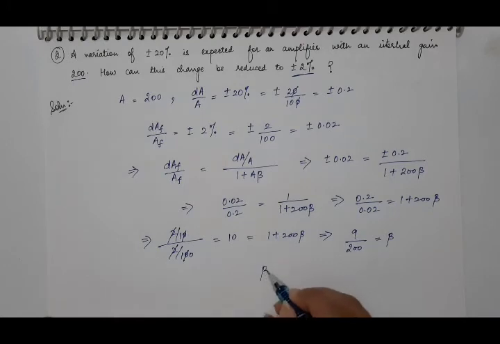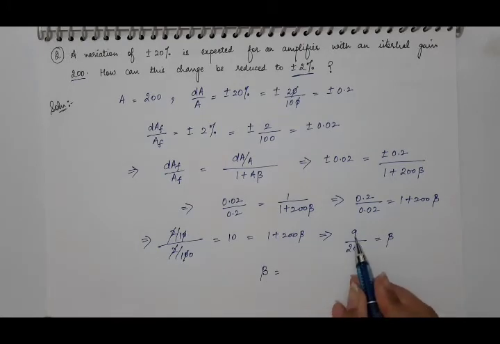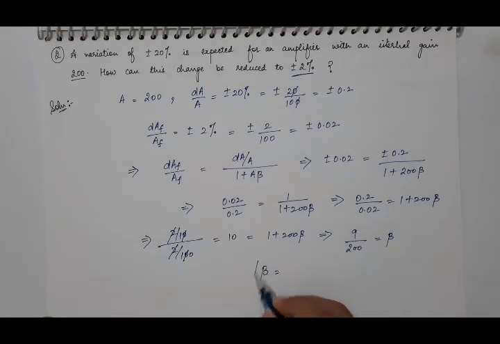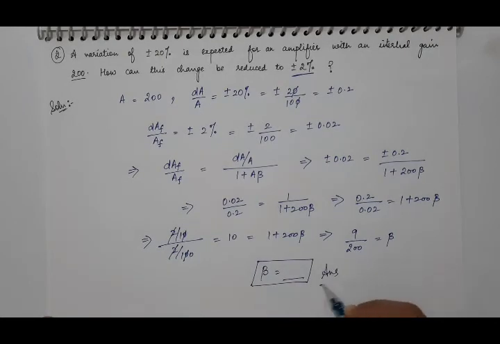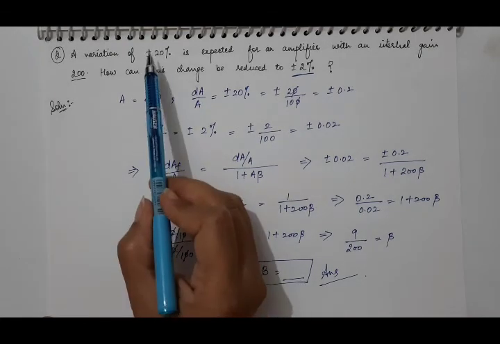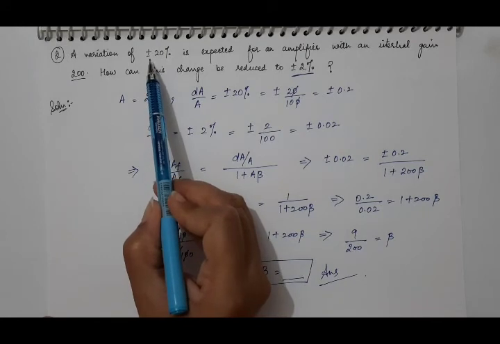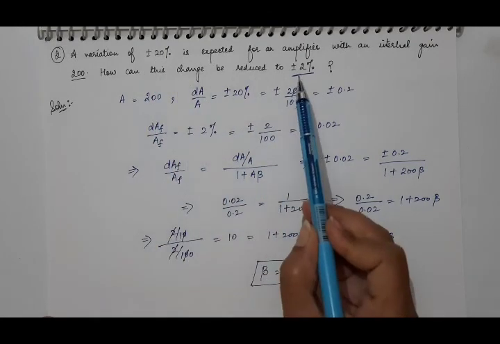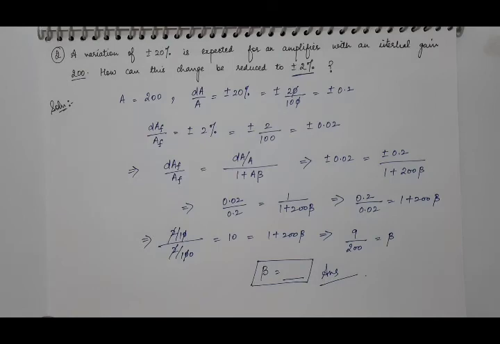So then beta will be 9 by 200; divide this and you will get the desired value of beta. This will be the answer. So this much negative feedback will be required to reduce this fractional change in gain of plus minus 20% to plus minus 2%.